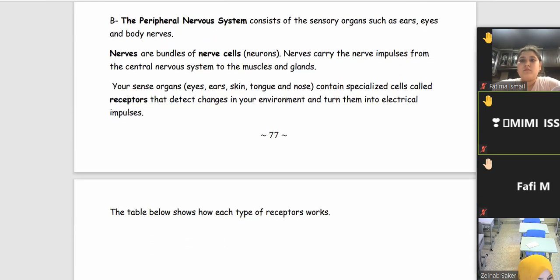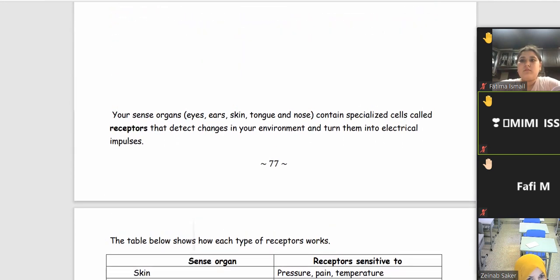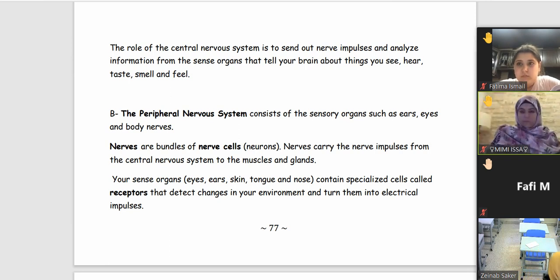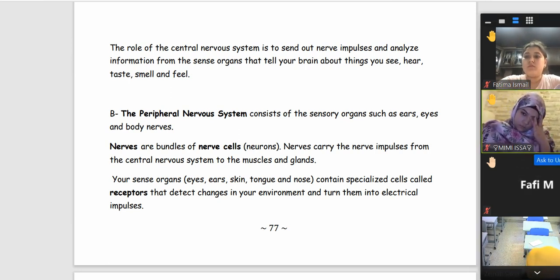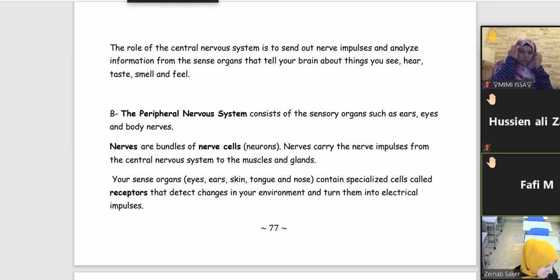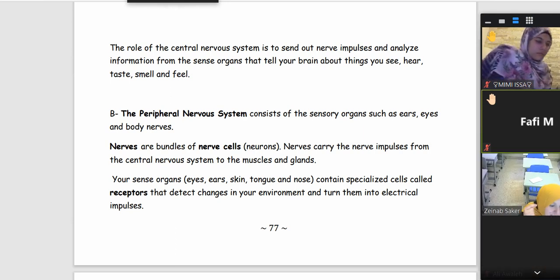But how can I communicate with my environment? Of course, if I now hear a sound, which body part receives this sound? Fatima, which body part receives the sound? The ear. Yes, the ear is the organ that can receive sounds.